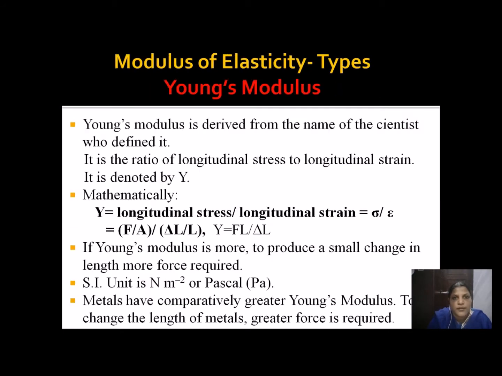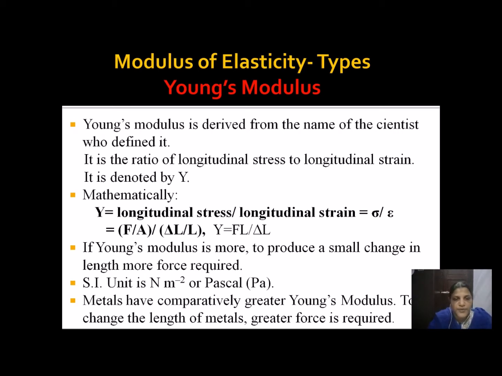Now the next topic we are going to study is the modulus of elasticity and its types. There are three types of moduli of elasticity. The first type is Young's modulus, and this deals with the longitudinal stress and strain produced in the wire.